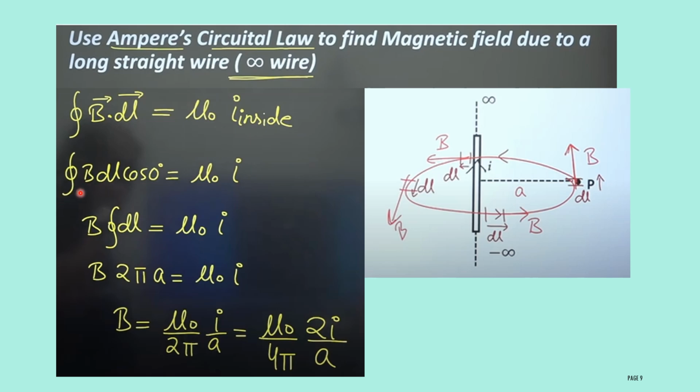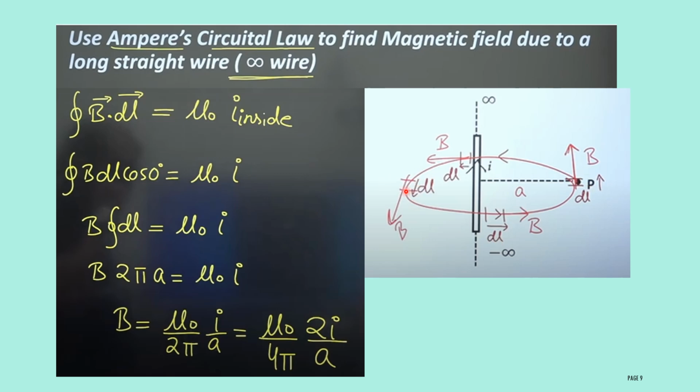Then here in closed integral B dl, consider cos theta, cos 0, it will be equal to mu naught I. The magnetic field will be the same throughout this circle, therefore it is a constant, so take B outside. Then B times closed integral dl equals mu naught I. Here we are considering small portions of dl. If you join all the small portions of dl, then it will become a complete circle.